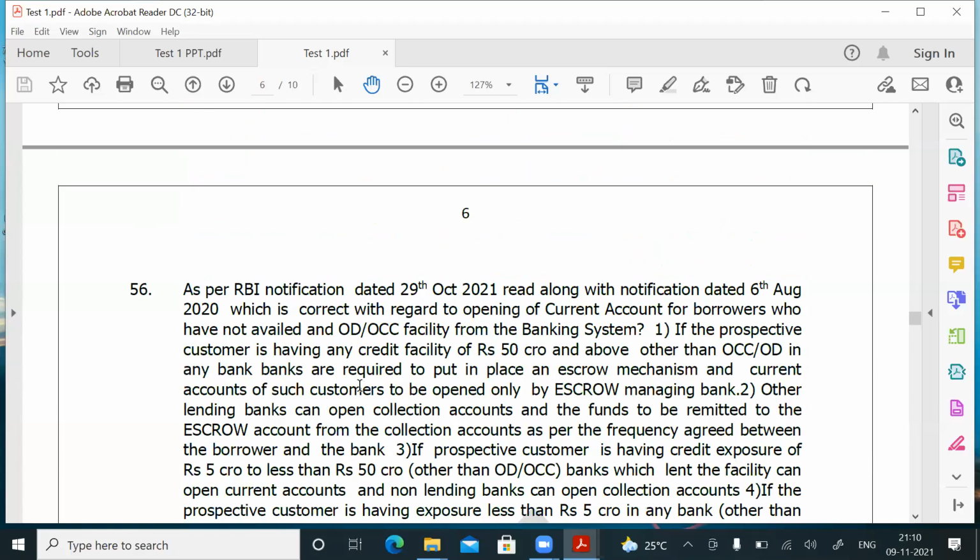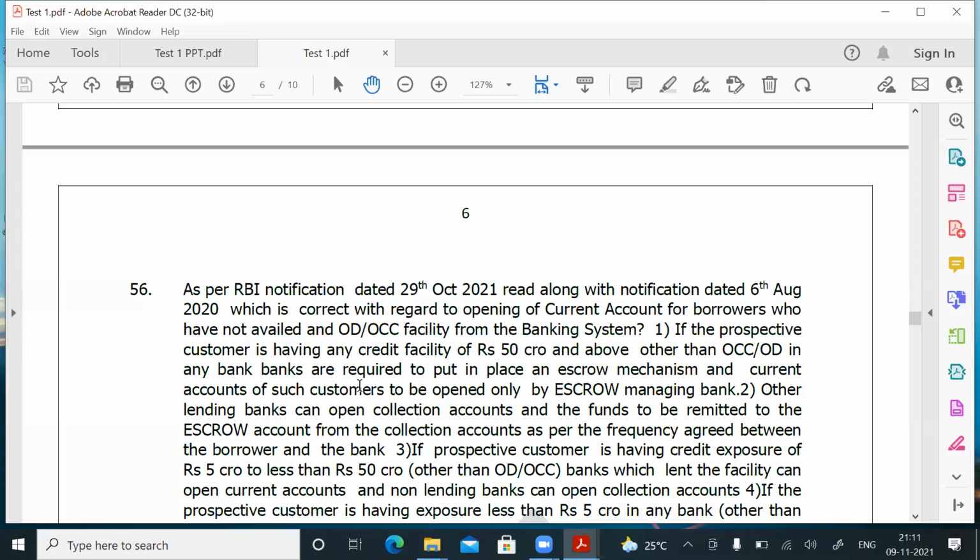So with regard to OD OCC accounts, two things. If the borrower is having an OD OCC account with exposure less than 5 crores, and if the borrower is having an OD OCC account with exposure above 5 crores, where can he open a current account? Question numbers 54 and 55.